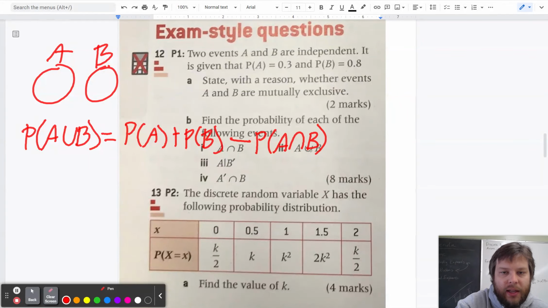And if they're mutually exclusive, then you know that the intersection is equal to 0. So that's one thought that I have here.